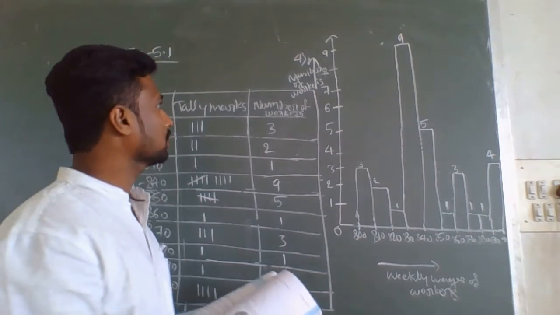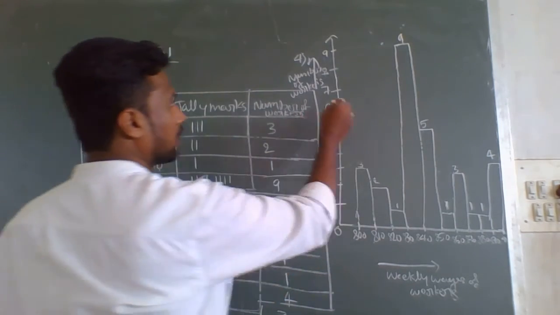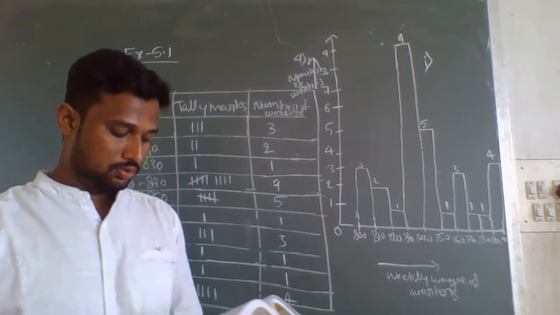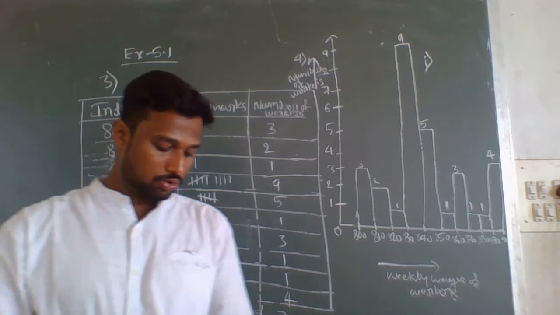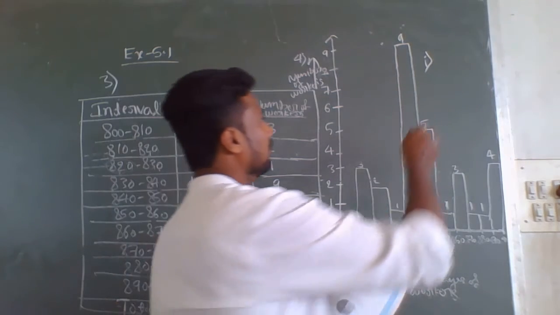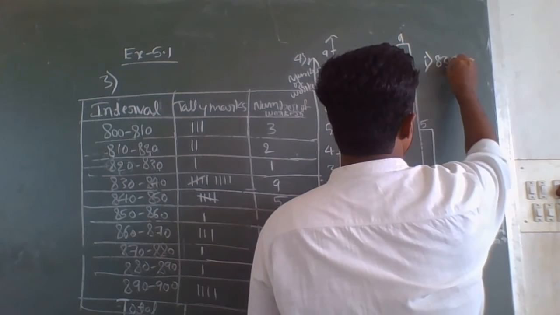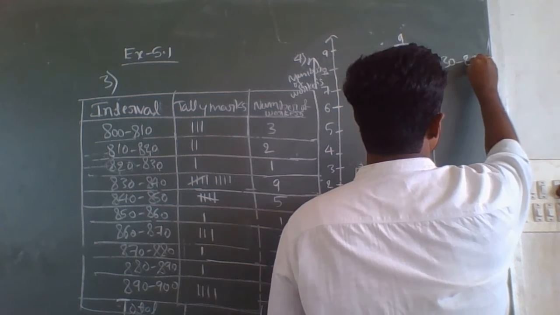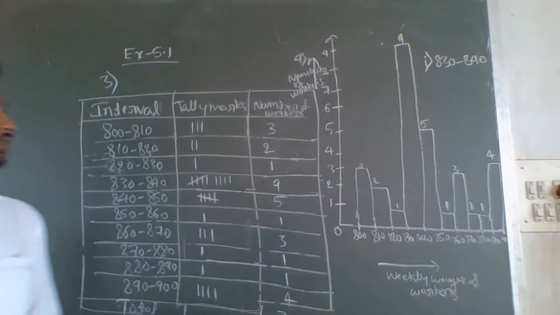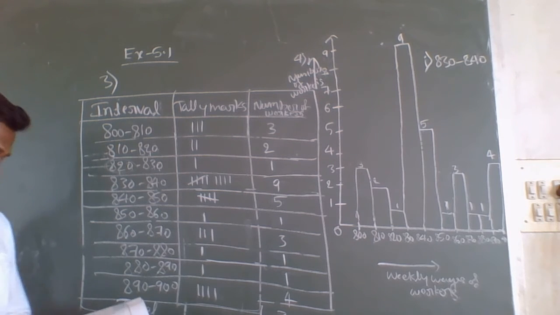So for the first question in the fourth problem, what can you answer? Here I will write: which group has maximum number of workers? 830 to 840. This group has maximum number of workers because 9 workers are there.